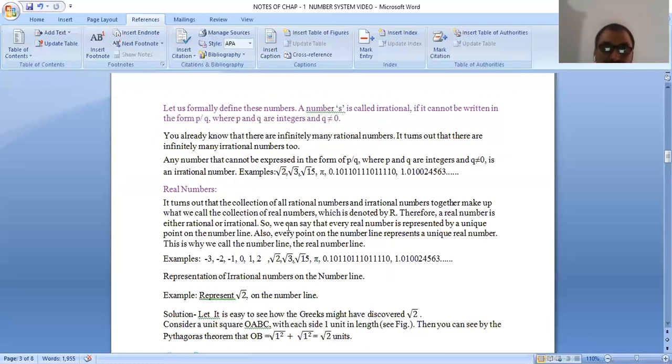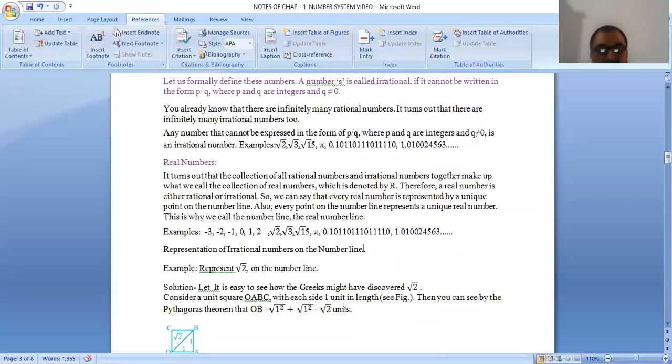So we can say that every real number is represented by a unique point on the number line. Every real number can be represented on a number line by a unique point. Also, every point on the number line represents a unique real number. This is why we call the number line the real number line. Understood? You should have understood about real numbers.